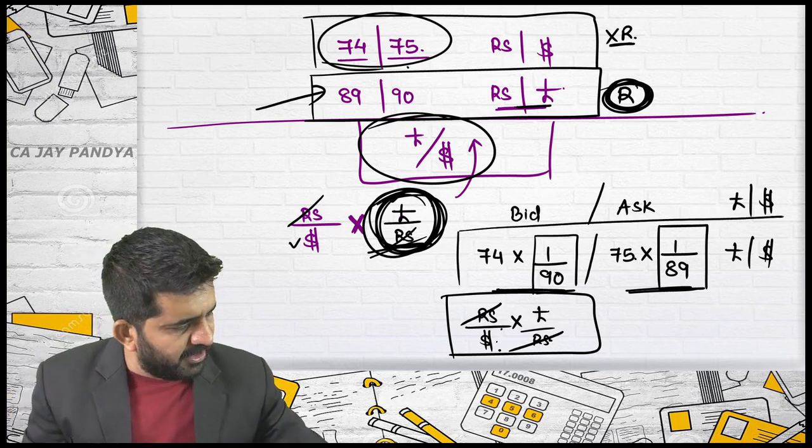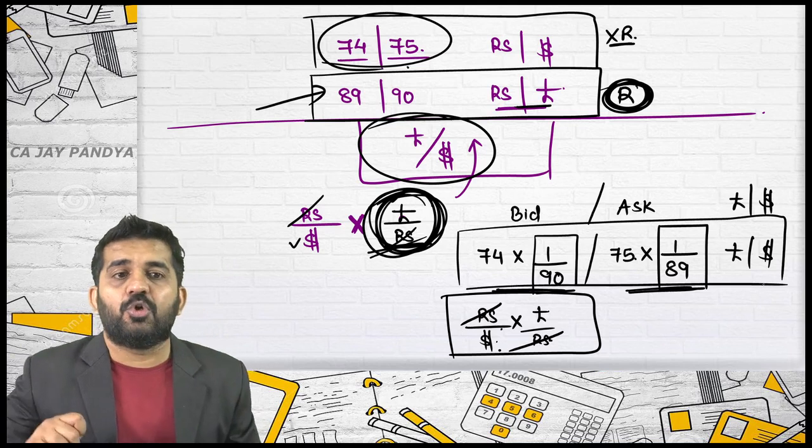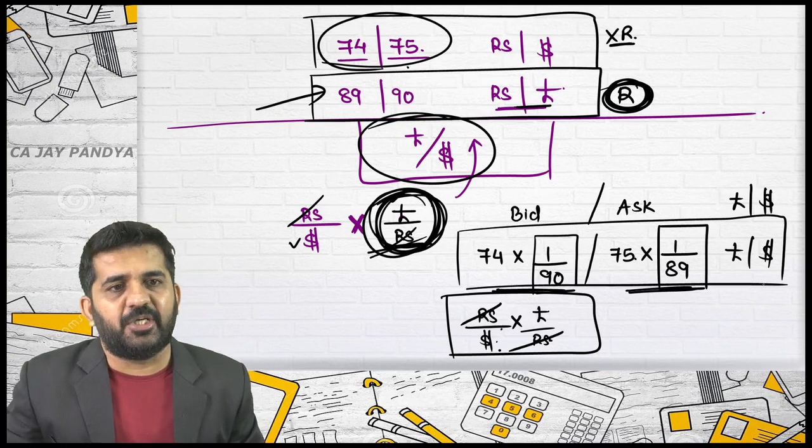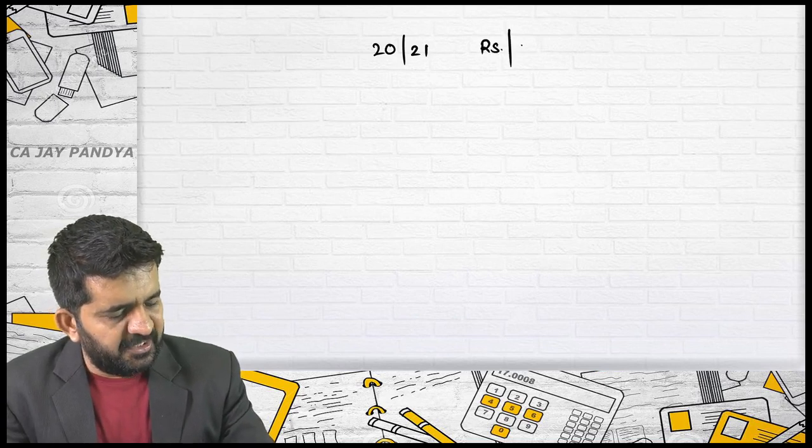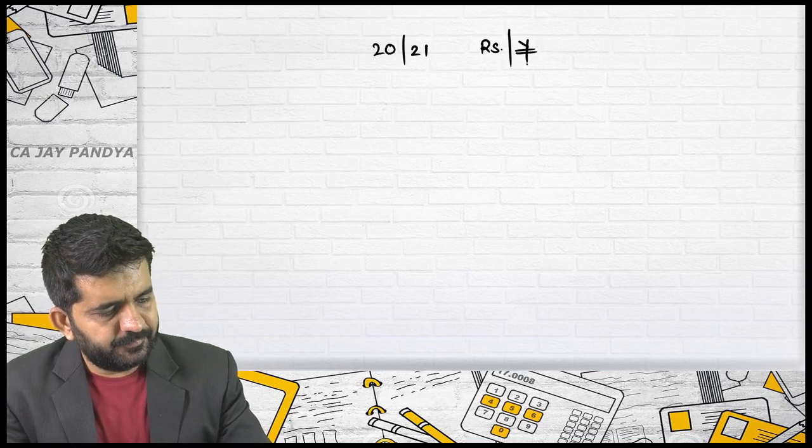This is nothing but cross currency. Two currencies are not directly quoted, and we are finding out that quote. Is it alright? Next, 20/21 rupees per yen.